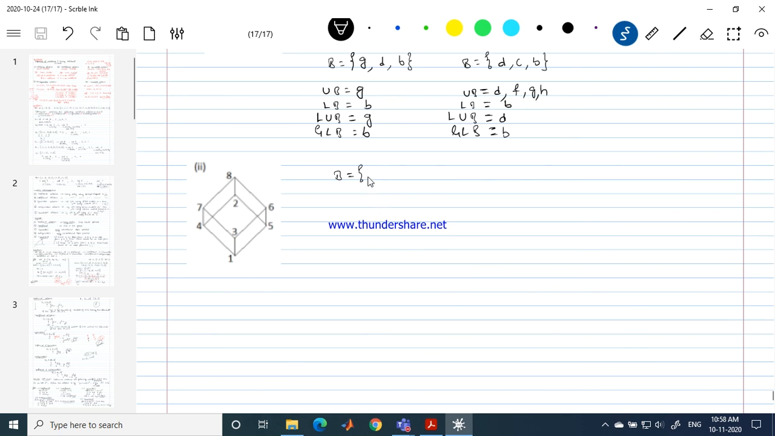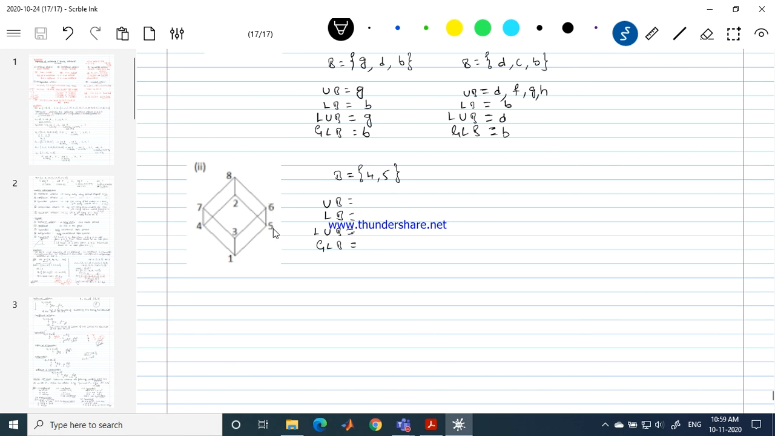Okay, now let me consider these elements. So B contains the elements 4 and 5. 4 and 5 are the two elements present in my set. Now tell me which is the upper bound, lower bound, least among the upper bounds, greatest among the lower bounds. Which is the upper bound for this? What I told you people, 4 and 5 and above this. So only in this region can we find the upper bound. Can we have 6 as the upper bound?